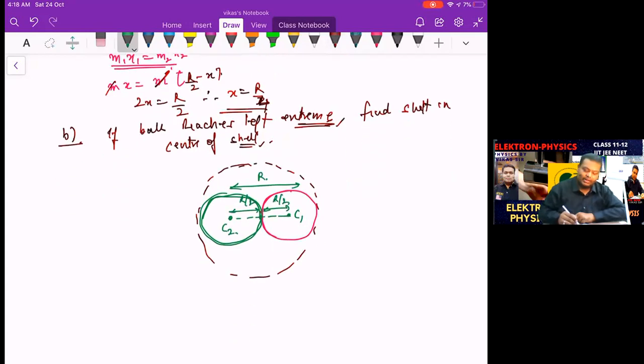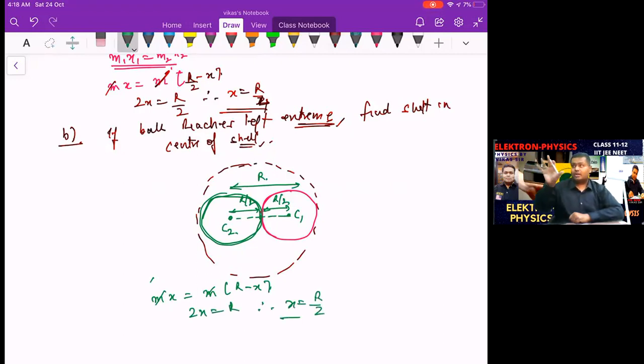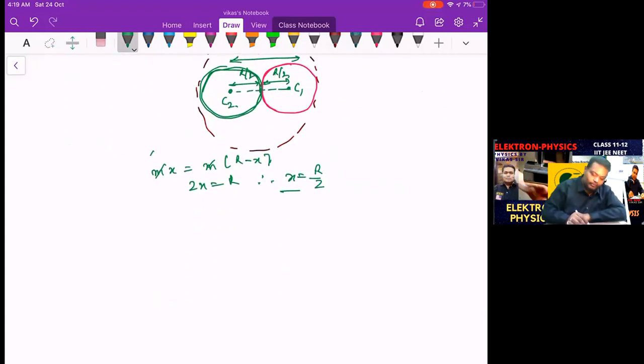So how do we write? M1 X1, first particle, shell, distance X; second particle, ball, distance R minus X. Center to center distance, this displacement in the X, how much? R. So hence we get 2x equal to R and x equal to R by 2. So that's now slightly understood. This comes here, the center shifts R by 4, and this goes here, the center further shifts R by 4. So totally it becomes R by 4 plus R by 4, R by 2. Correct. Yes, next one.